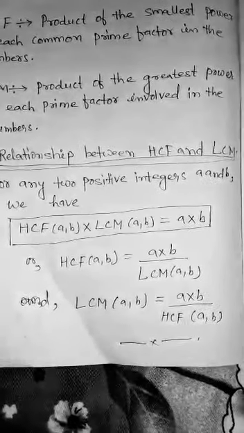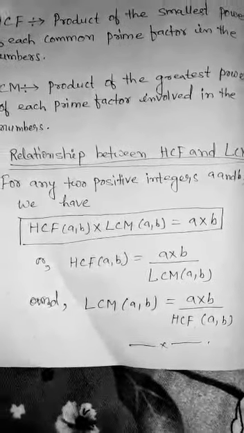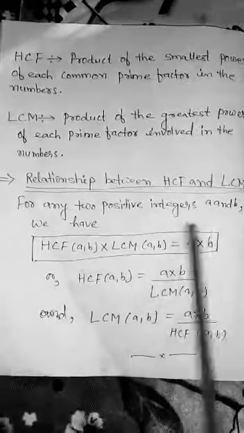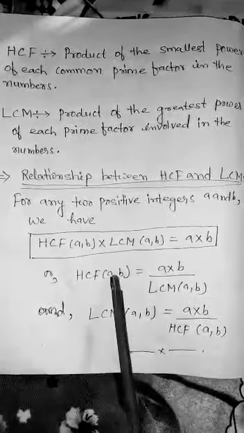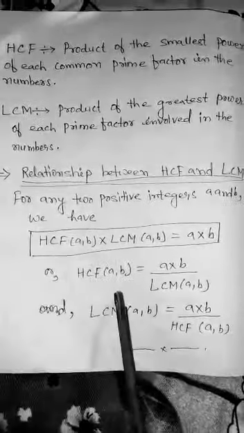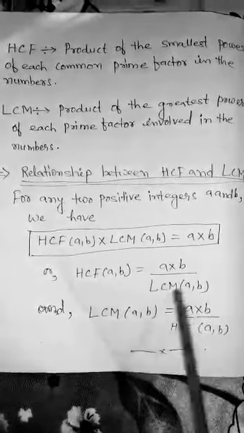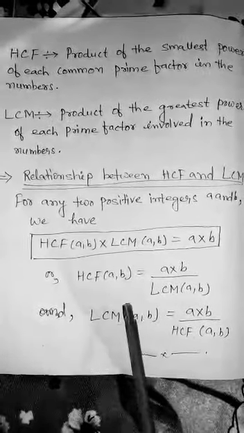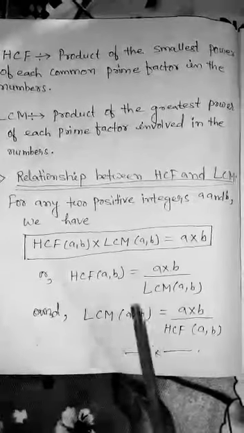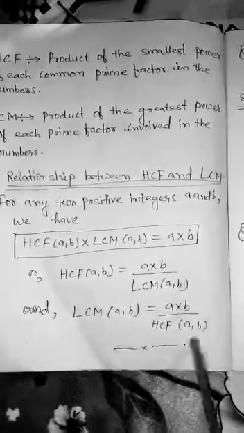So we can say HCF into LCM is equal to the product of the two numbers. And if out of these three any two are given, we can find the third. If we want to find HCF of (a, b), we can write ab by LCM of (a, b). If we want to find LCM of (a, b), we can write LCM of (a, b) is equal to ab by HCF of (a, b).